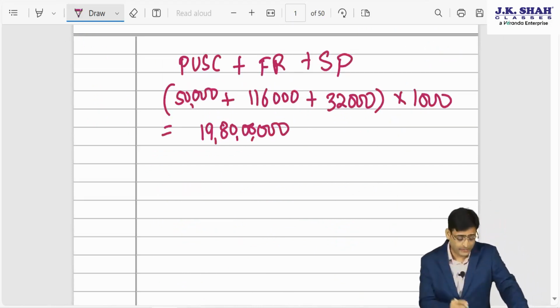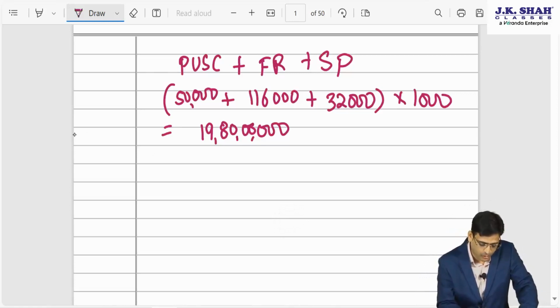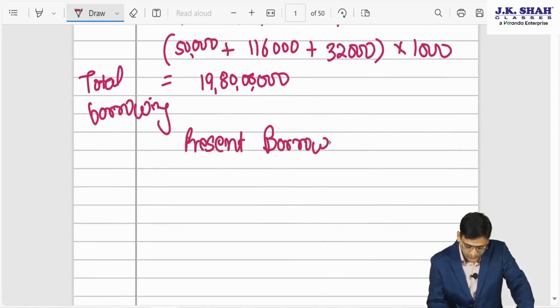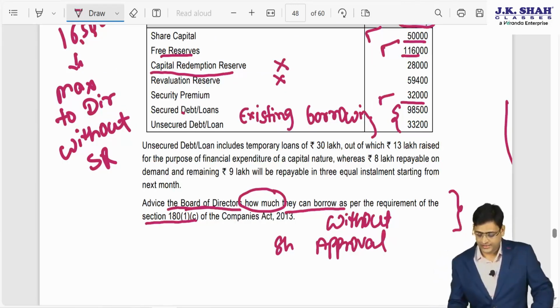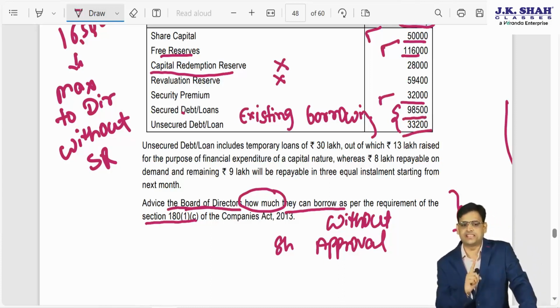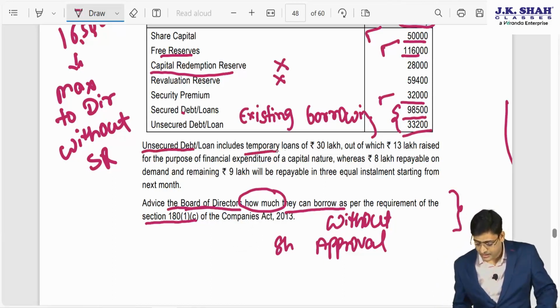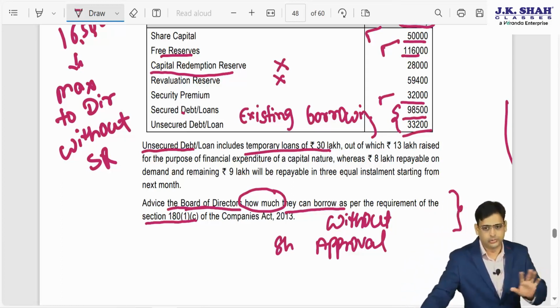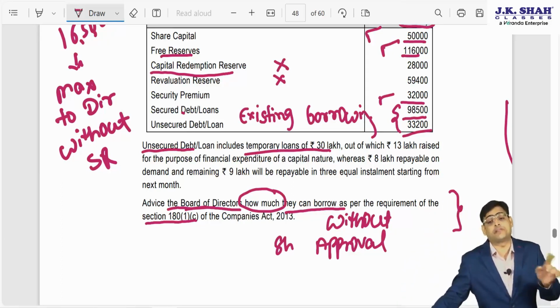So now we have to find what my present borrowing is. This is the total borrowing possible. Now we will find the present borrowing. In your existing borrowing, you will take 98,500 and 33,200. But if you read what they have written, the unsecured loan includes a temporary loan of 30 lakhs. If we have studied, a temporary loan will not be included in the borrowing, provided it is not of capital nature.